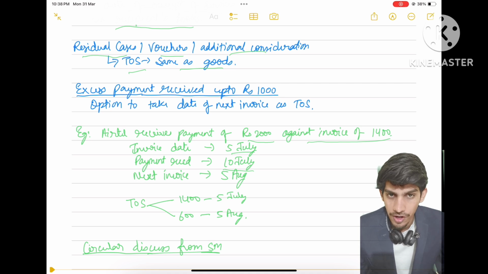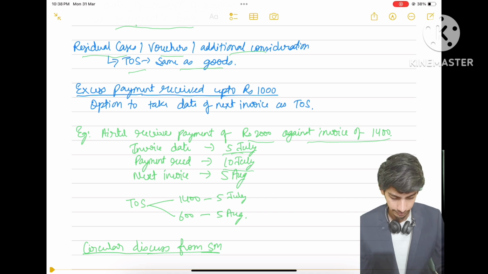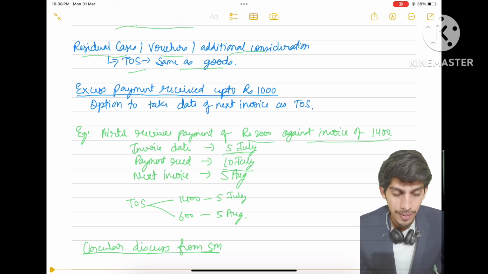Let's say the service was provided on 1st July. If the invoice is issued within time, then invoice or payment, whichever is earlier, will be the time of supply. That is, 5th July will be the time of supply for 1,400.